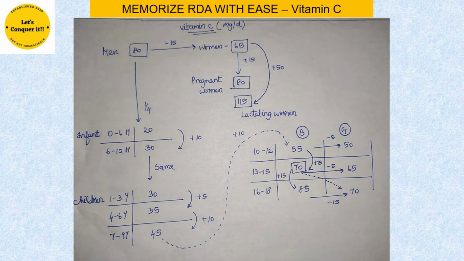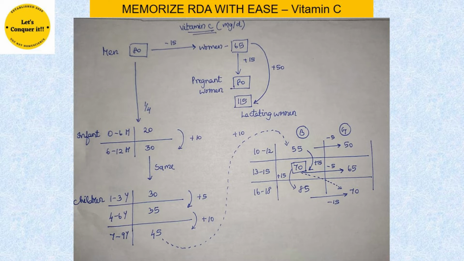But you did not see the menu card that time. But after you ordered, you saw the menu card, and in the menu card, lemon juice was given as 80 rupees. You got shocked. But now you cannot cancel the order because it takes only 2 to 3 minutes to make lemon juice. Now stop the story. Let's come back to RDA. I told you 80 rupees because men's vitamin C requirement is 80 mg per day.